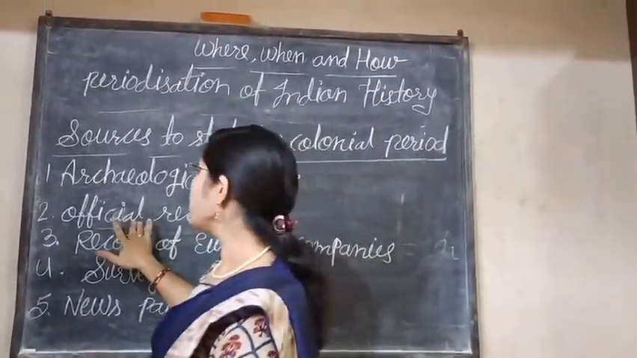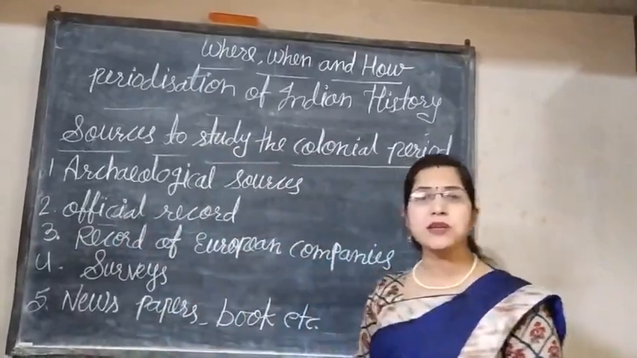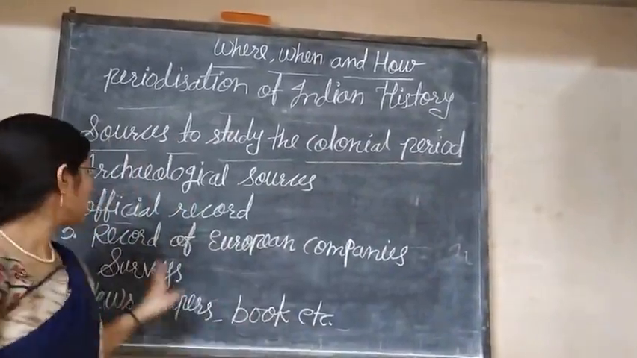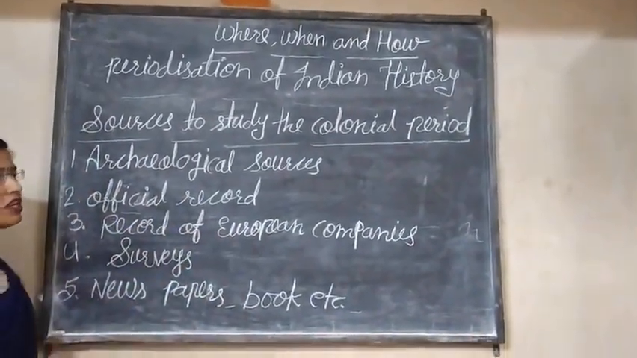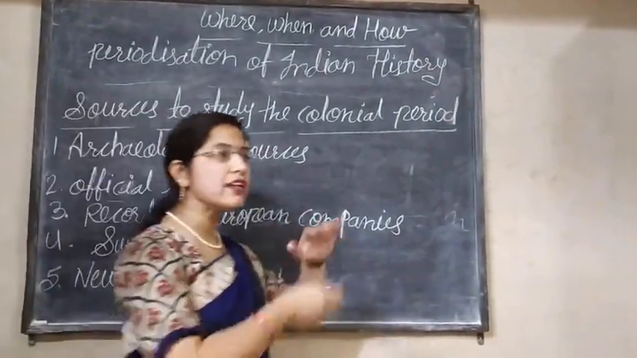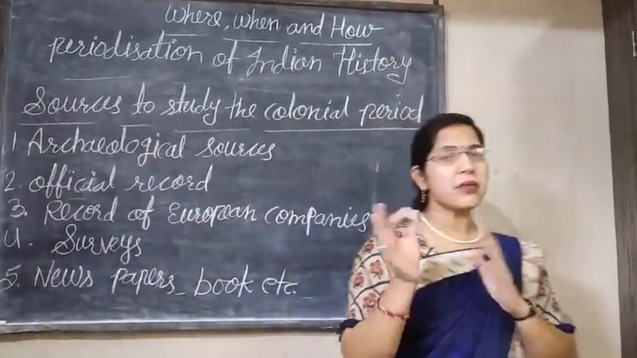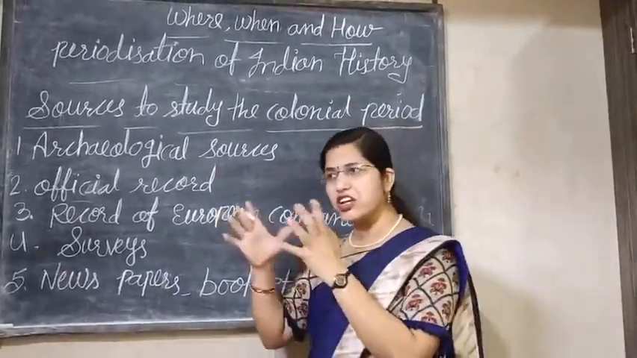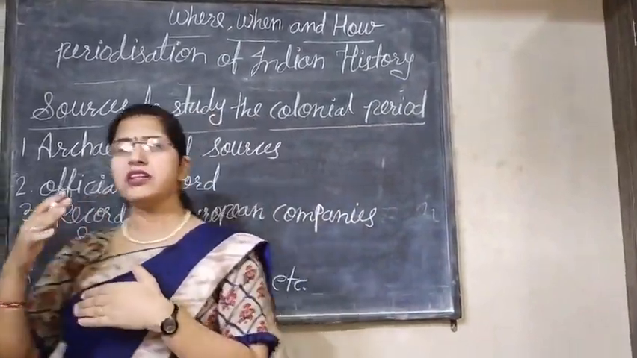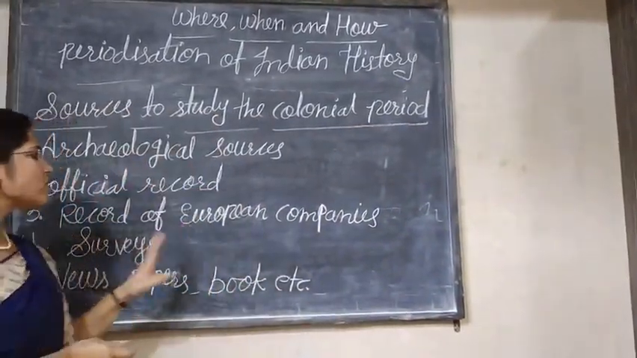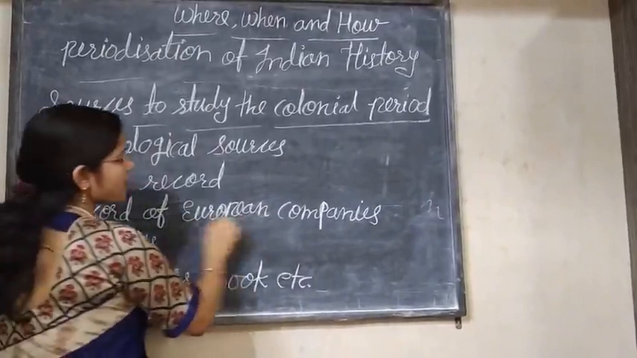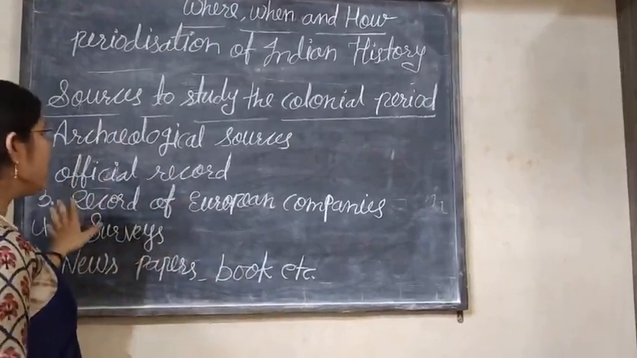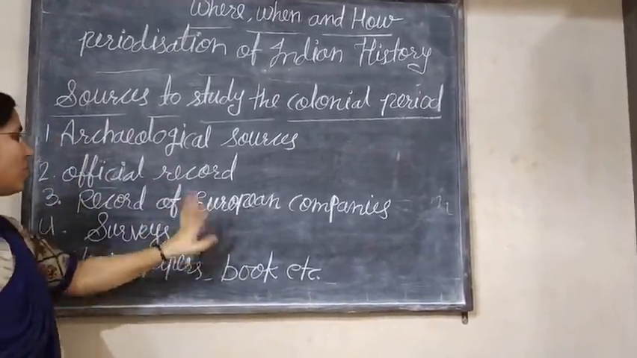So with the help of this archives, with the help of this museum, we can know about the history. And if we now talk about the records of European companies, some other European companies were also sending their records to the British government. It means what they have observed, what their calculations were, and their periodization. European companies also sent their reports to the government, and in this way, with the help of these things also we can get the knowledge of history.